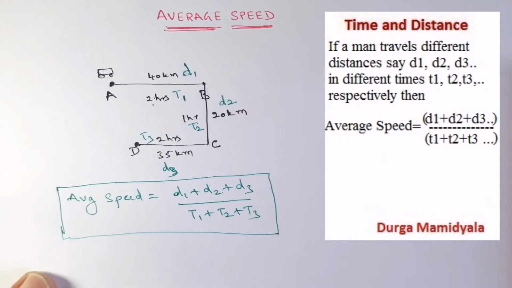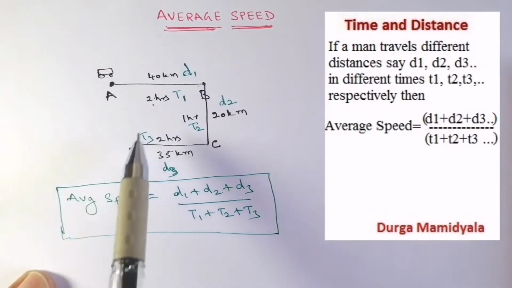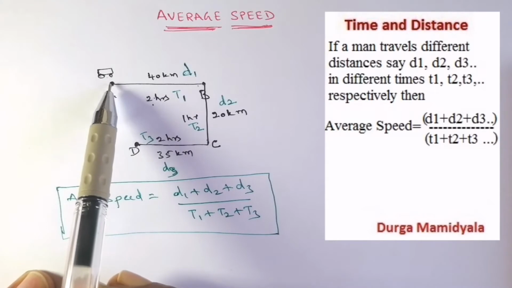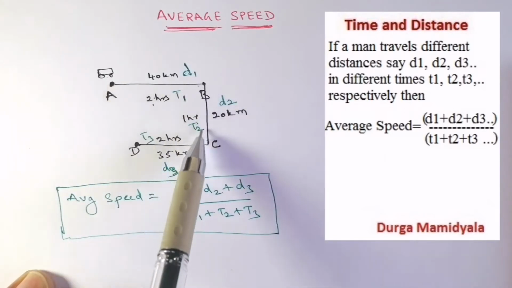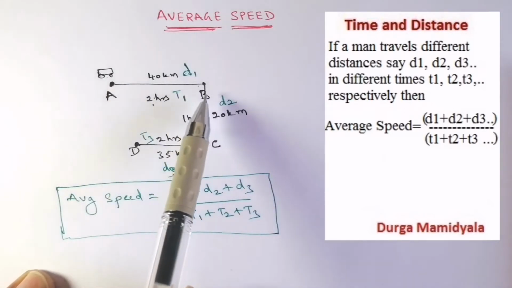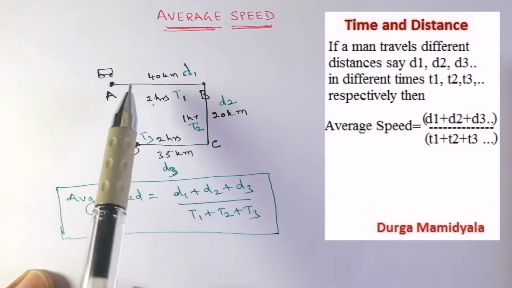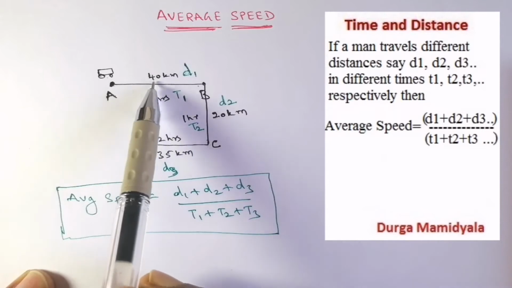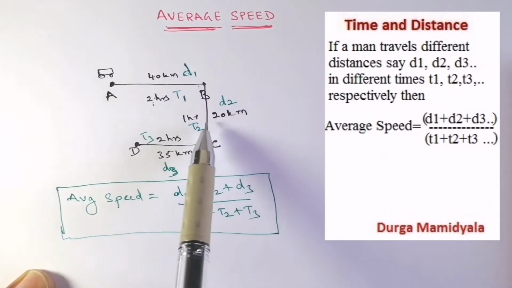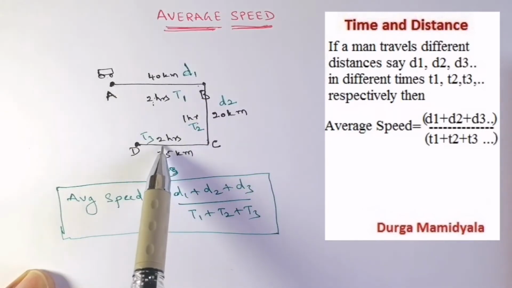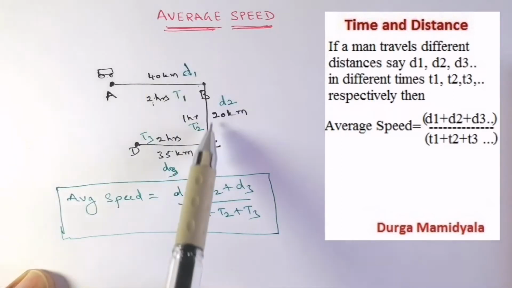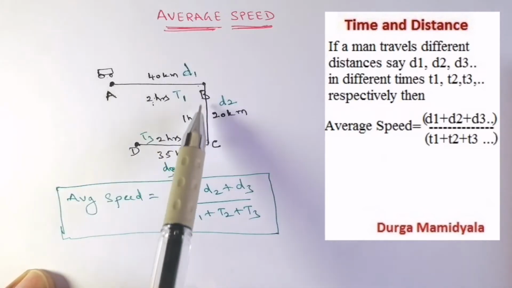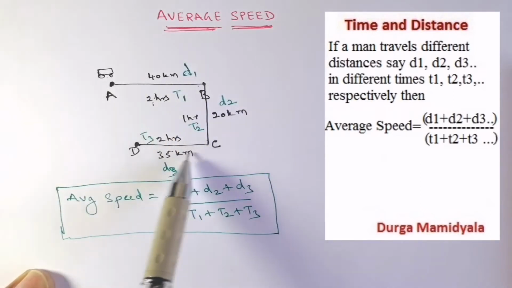I think you have understood the concept. What is an average speed? Suppose a vehicle moves at different time intervals to different places. The vehicle's speed is not constant. Here it moved at 20 kilometers per hour, here also 20 kilometers per hour, but here it is something like 18 kilometers per hour. So the speed is varying in the different places.